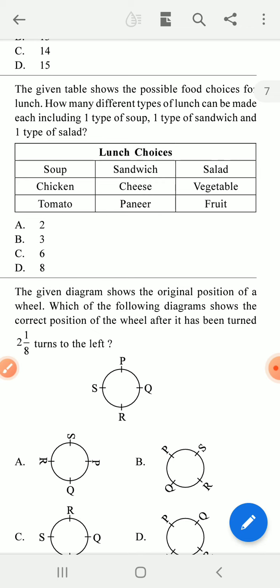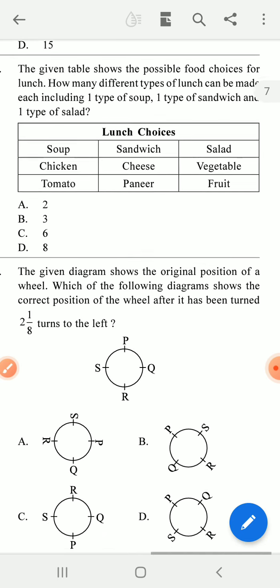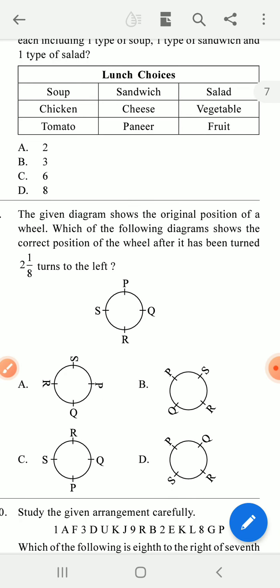Now if you move two turns, it comes back to the original position, but there is 1/8 turn left. So look at D. D is the answer. The position of 1/8 can be moved in this way. So D is the answer.